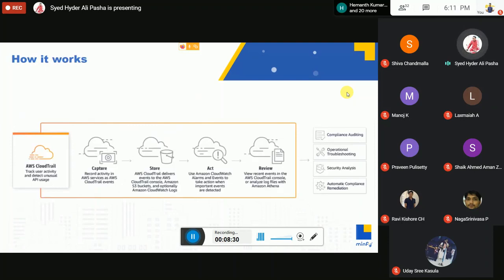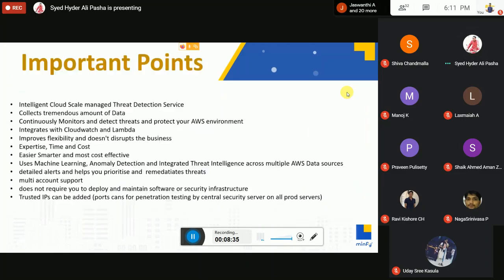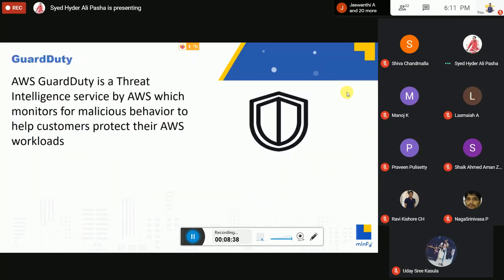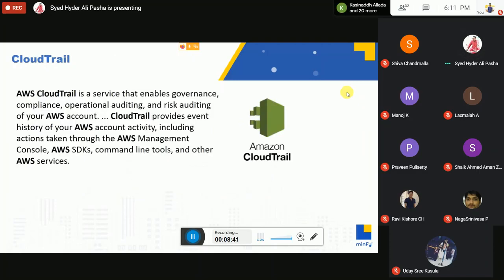What it does is record all the API calls and store them in the CloudTrail console. There we can go and, with the resource name, the resource type, or the event name, we can track and see what exactly happened. For example, we can say, show me what Praveen did on 3rd of January 2019 between 10 a.m. and 2 p.m.